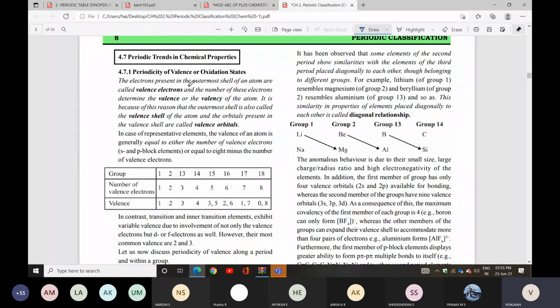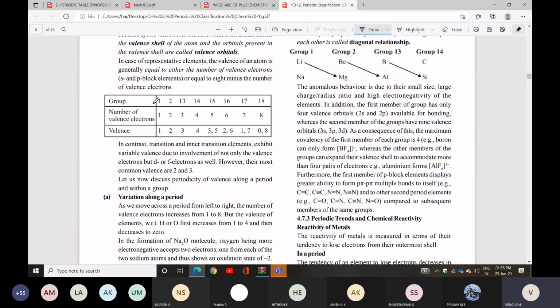So they have given some examples. In the case of representative elements, the valency of an atom is generally equal to the number of valence electrons, otherwise it is equal to 8 minus the number of valence electrons. They gave group number, number of valence electrons, and valency. Group 1: valence electrons 1, valency 1. Group 2: 2 and 2. Group 13: 3 and 3. Group 14: 4 and 4. Group 15: 5 and 5, otherwise you can take 8 minus 5, which is 3.